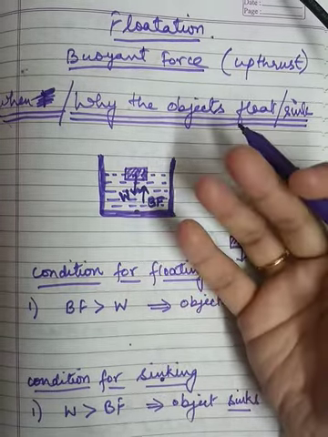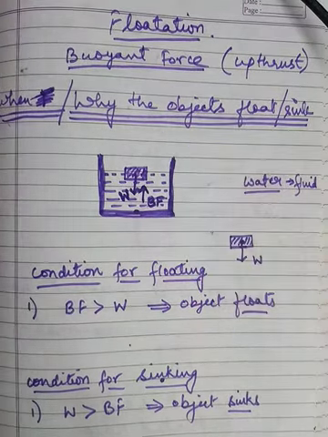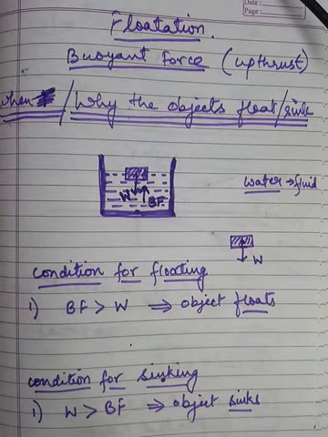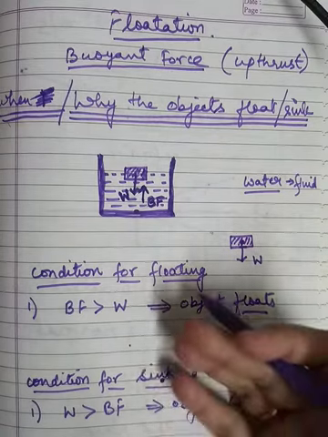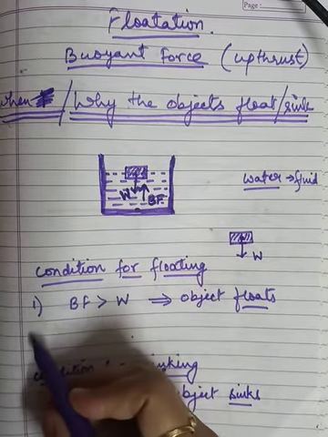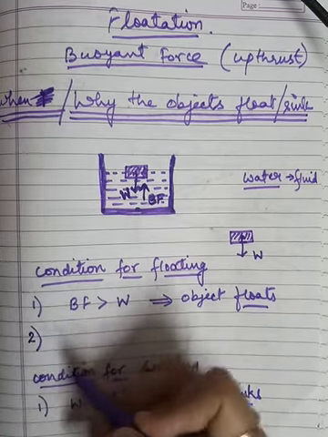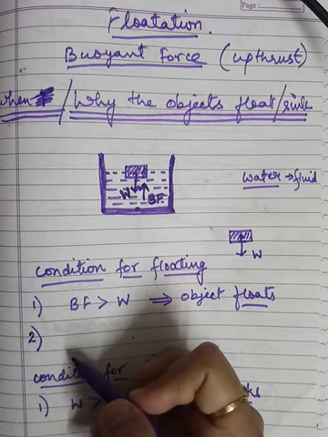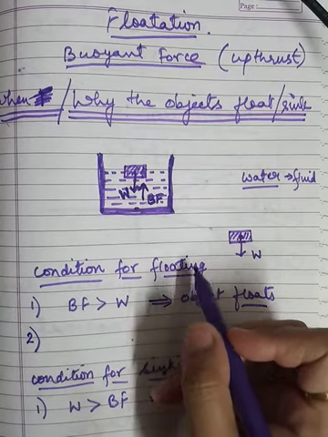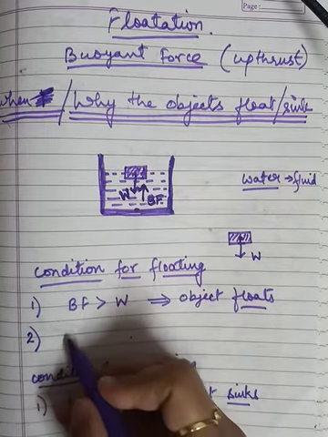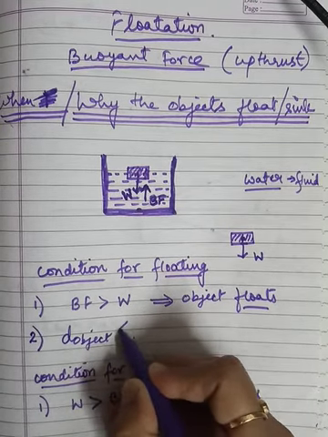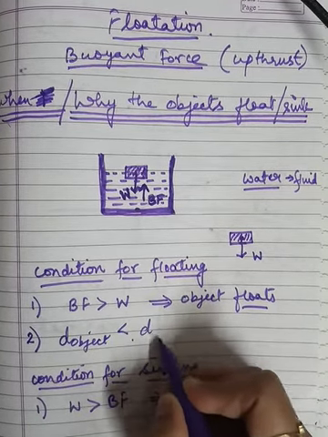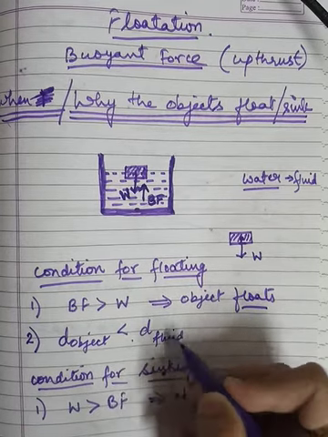So if we are considering the densities of the object and the liquid, then what is the condition for floating? The concept goes like this. Second case, the concept on the basis of density. The object will float if the density of the object is less than the density of the fluid, or the water over here.